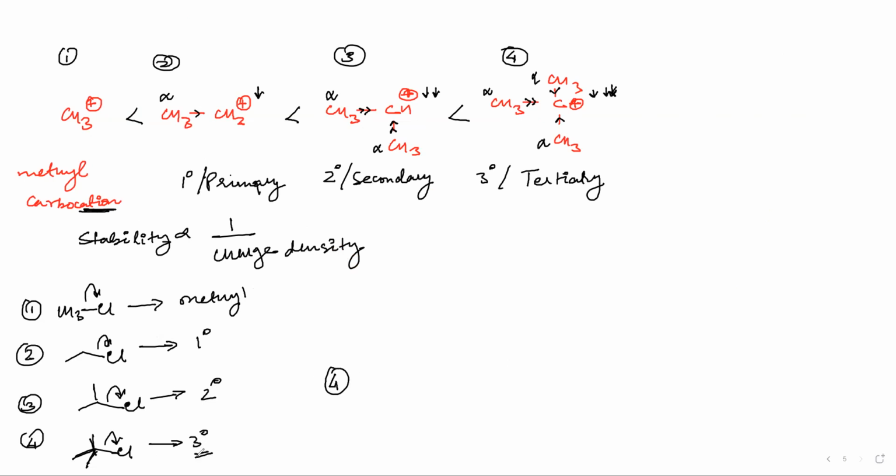Because 3 degree is most stable, so it can easily get converted and the bond can easily break. If we relatively compare, the fourth reaction is faster than the third reaction, then we have the second, and then the first reaction, which is the slowest one. You got this? Yes, sir.